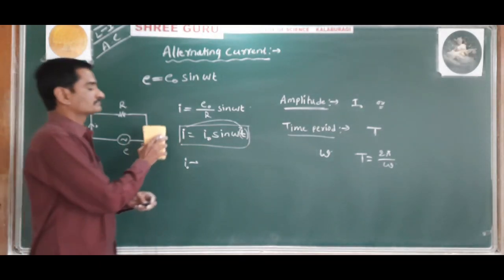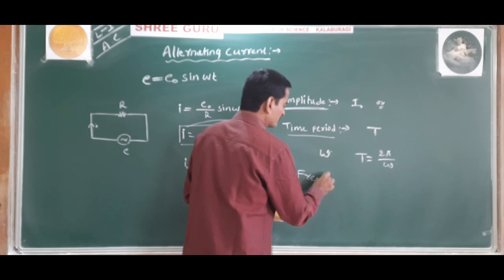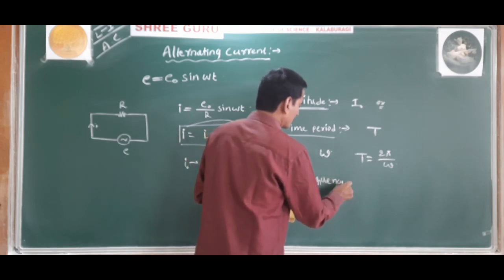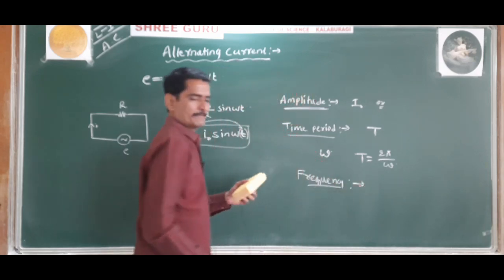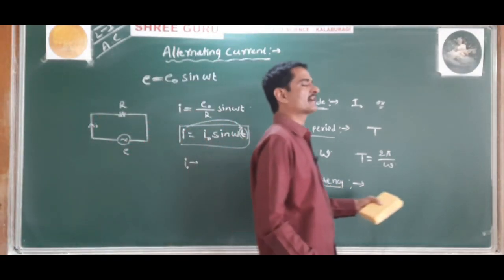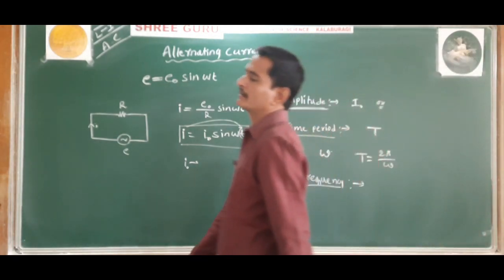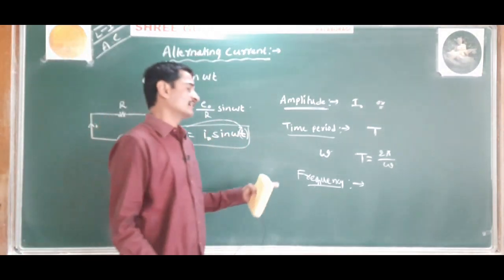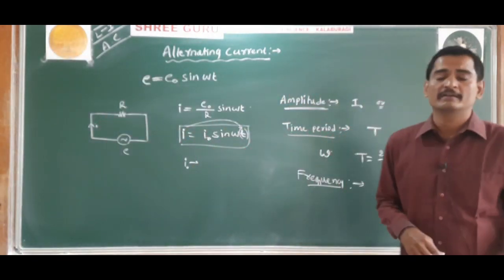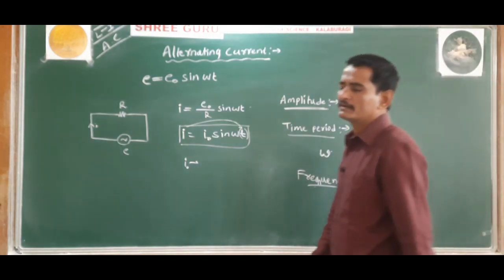Understood? Okay. Next, frequency. The number of cycles completed per second by an alternating current is called the frequency of alternating current.